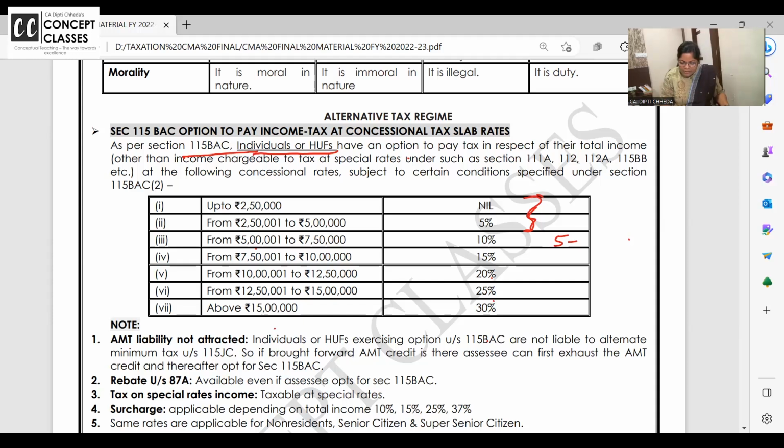In the old tax regime, from 5 to 10 lakh it is directly 20%. Here, for every 2,50,000 increase in total income, the tax rate increases by 5%. Just give me 2 minutes, I'll be back here. Till then, just compare the old and new. In the old regime, 10 lakhs and above it is 30%. Here, 15 lakhs and above it is 30%.